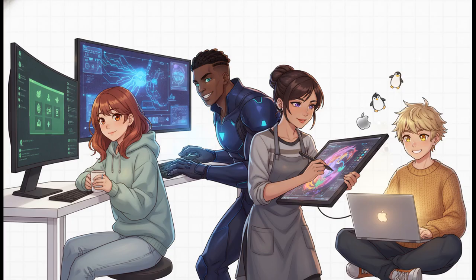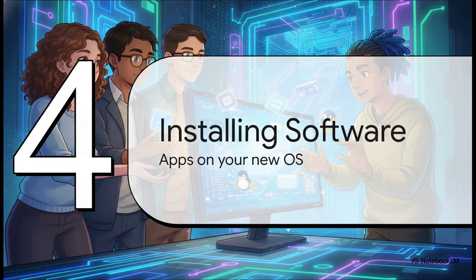If you happen to be a professional digital artist who needs hyper-stable support for drawing tablets, Debian is your best bet right now. And amazingly, if you have an Apple Silicon Mac, Asahi Linux has fully reverse-engineered the hardware to run Linux beautifully.